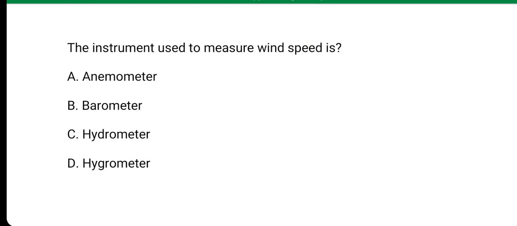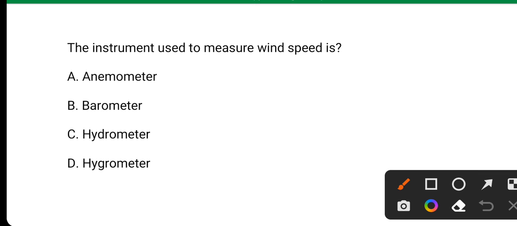The instrument used to measure wind speed is, its answer is option A, anemometer.